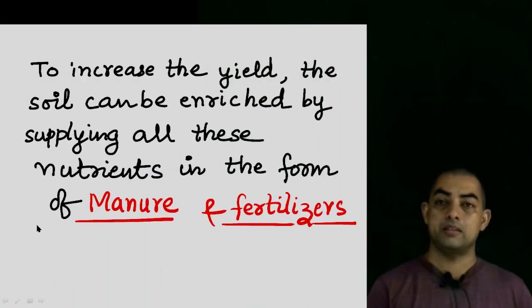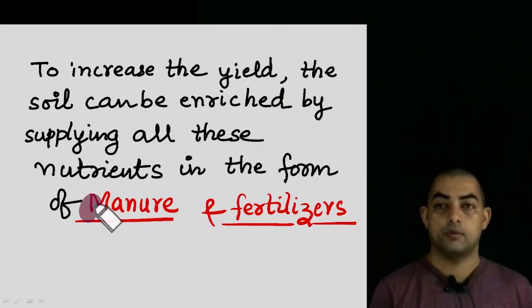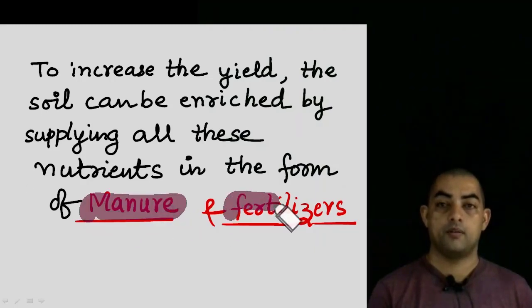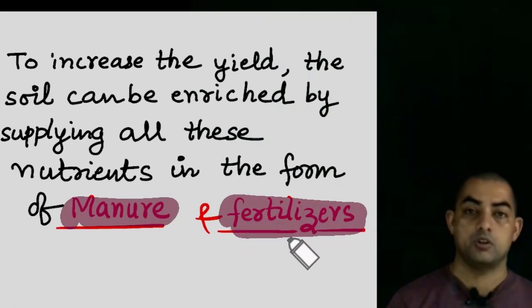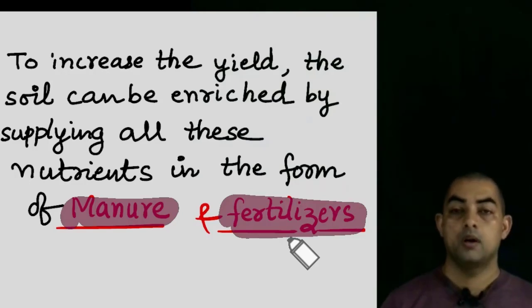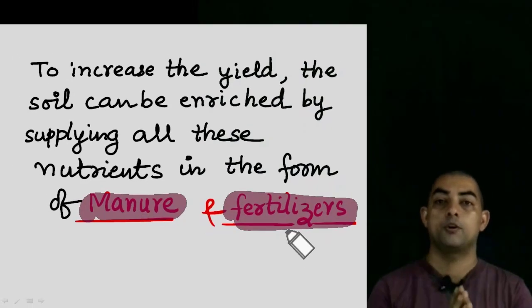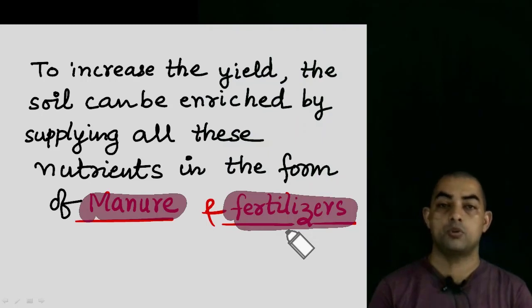Now to increase the yield, the soil can be enriched by supplying all these nutrients in the form of manure. The first one is manure and the second one is fertilizer, right? Because only the 3, which are carbon, hydrogen and oxygen, we are getting from air and water. All others need to be supplied to plants. So if the soil is not having these nutrients, definitely the plant is going to have some deficiency in terms of physiological processes, like you have seen.